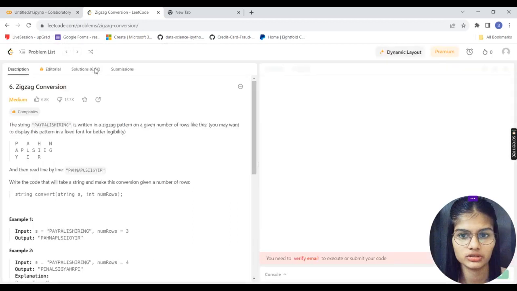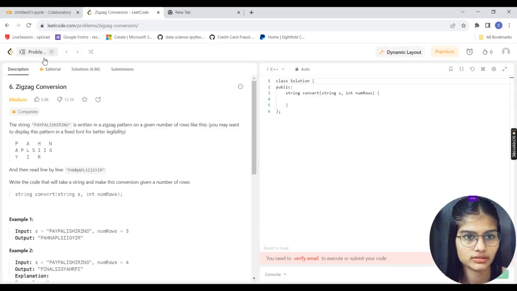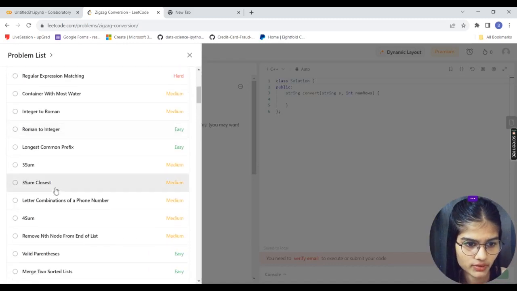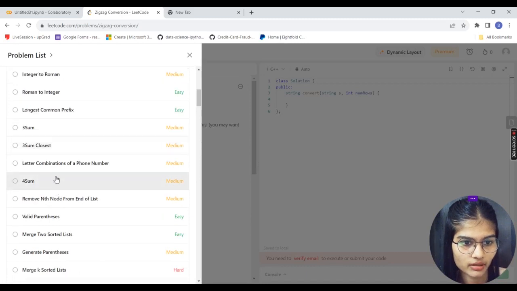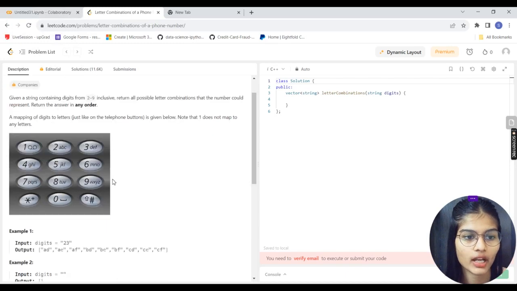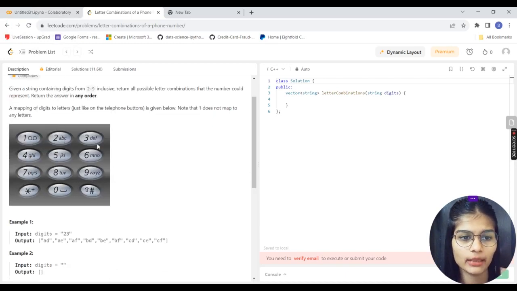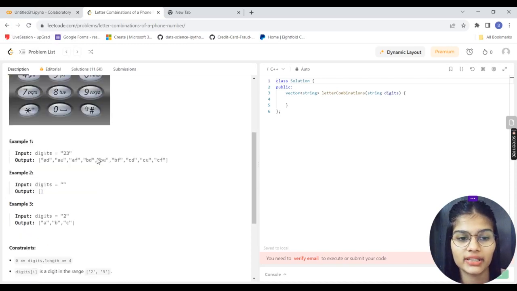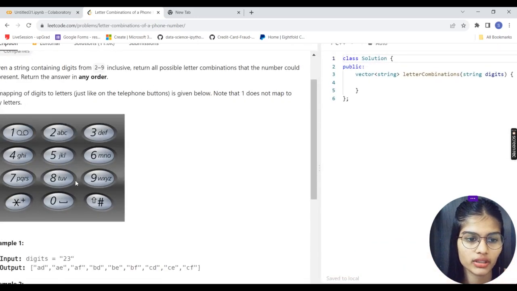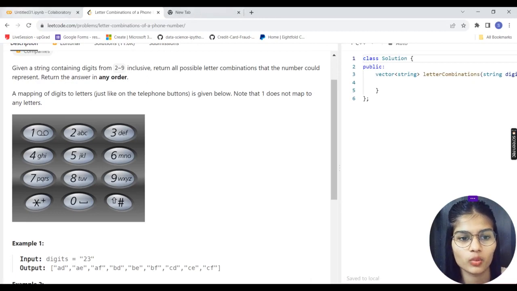I will zoom this out and go over my problem list, and this is my question, the letter combinations of a phone number. Okay, see, 2 refers to A, B, C, 3 refers to D, E, F, and then 4, 5, 6, 7, 8, 9. We have this complete photo representing all the different letters.